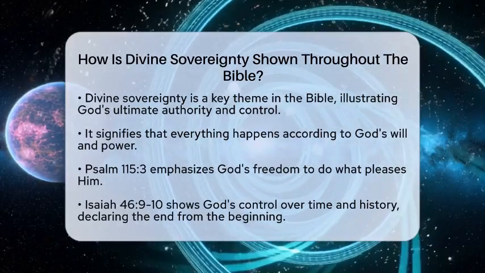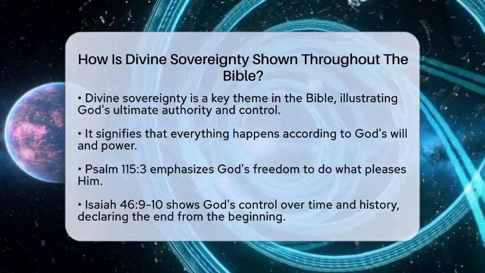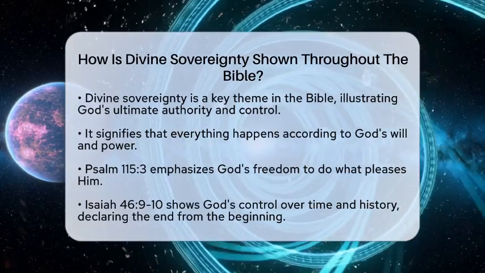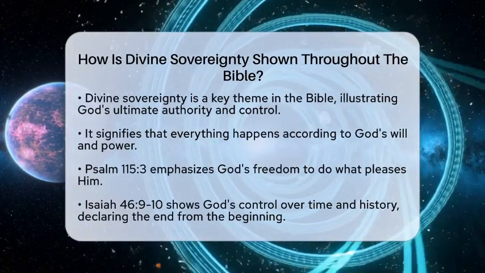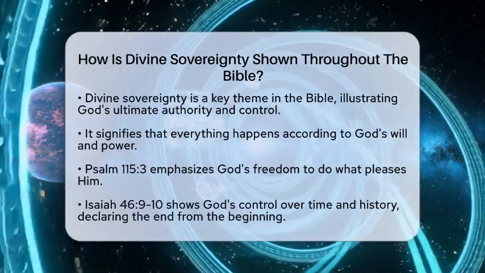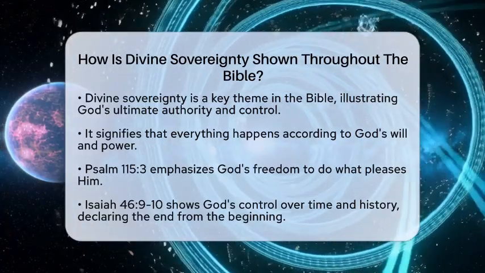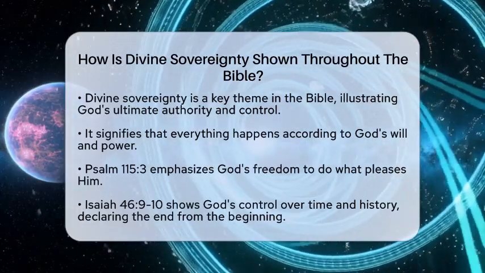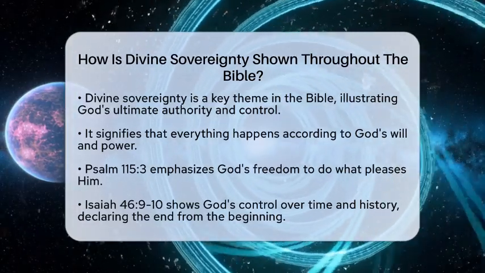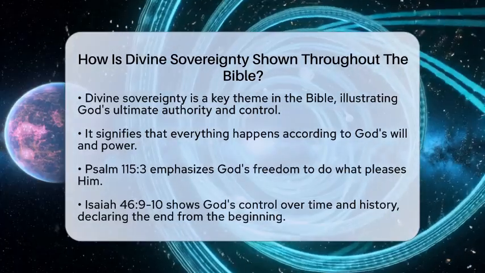It is a theme that runs through both the Old and New Testaments, showing us that nothing occurs outside of God's will or power. At its core, divine sovereignty tells us that God is the supreme ruler who does what pleases him. For instance, Psalm 115 verse 3 tells us that God does all that he pleases. This verse highlights his absolute freedom and authority.